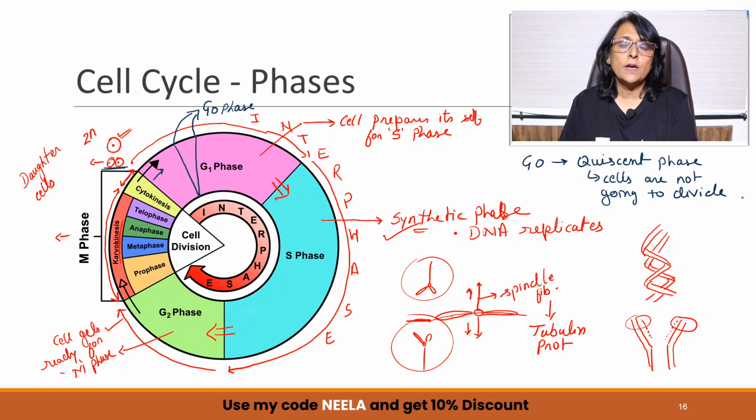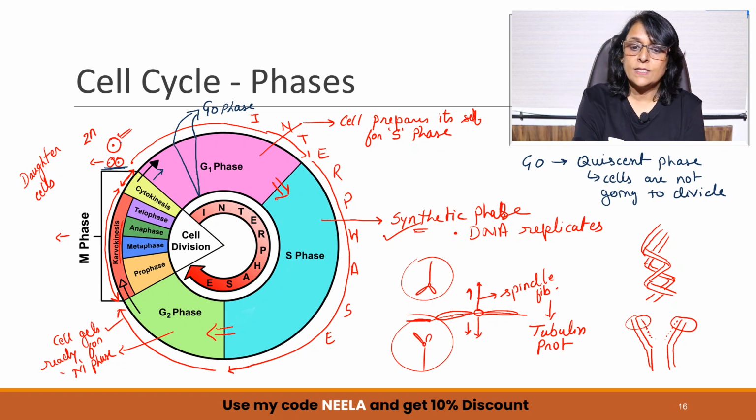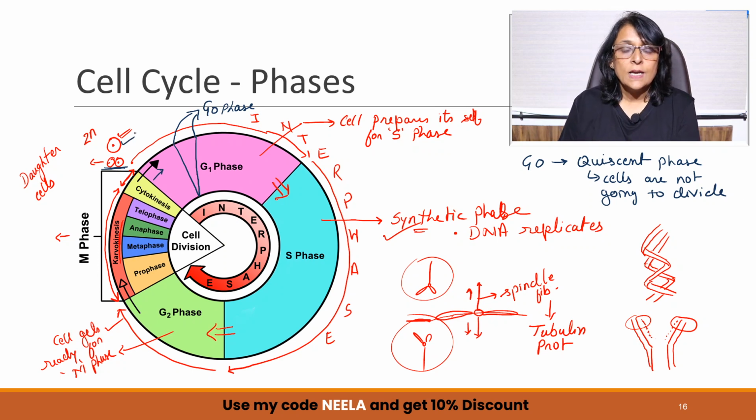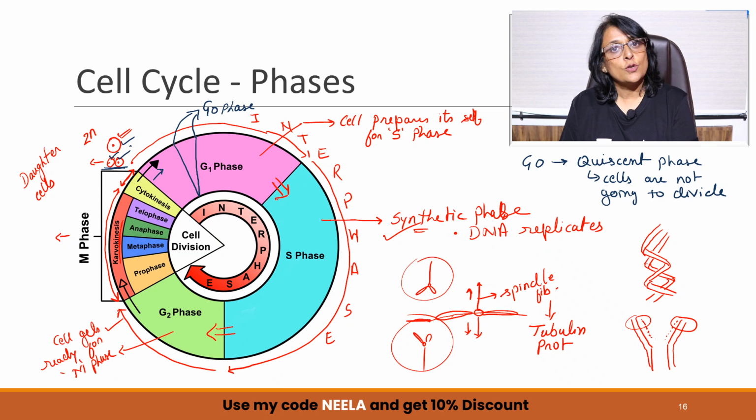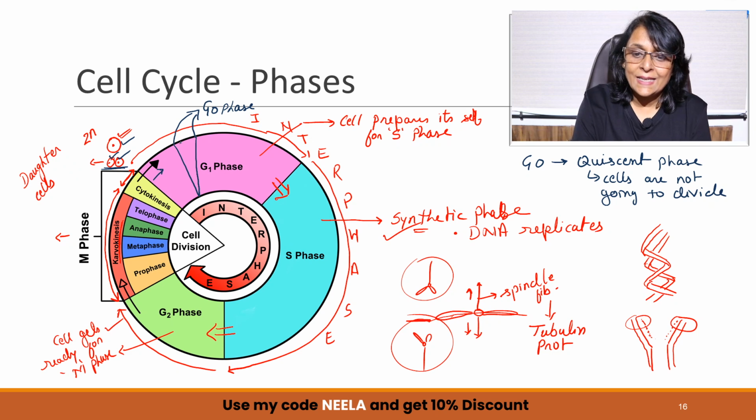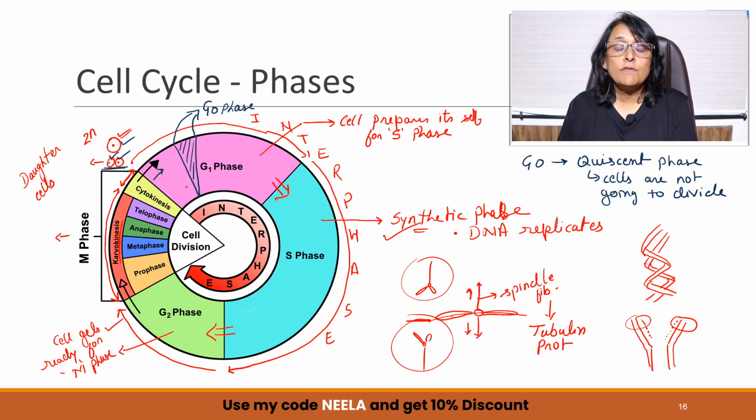Any cell of our body which is formed like this. So if a special cell is to be formed, the cell is always going to arise from pre-existing cell. So that pre-existing cell gets into G1, gets into S, G2 and divides. Now these two daughter cells, they have to become specialized. So what happens is they come into G1, they grow to their normal size, and now they come into this phase, which is called G0 phase or quiescent phase, and they become specialized.